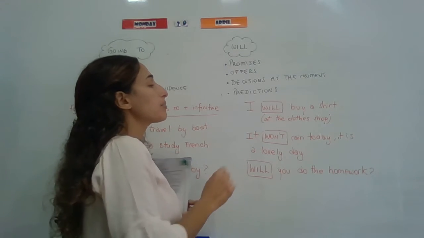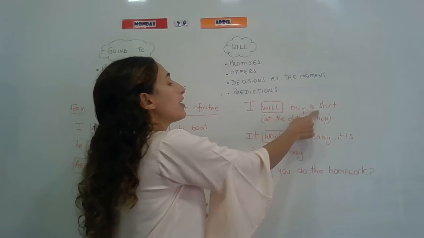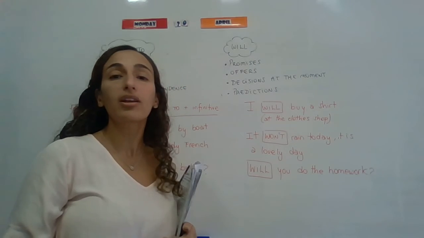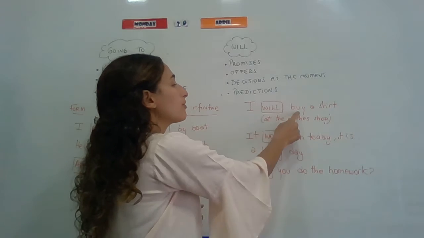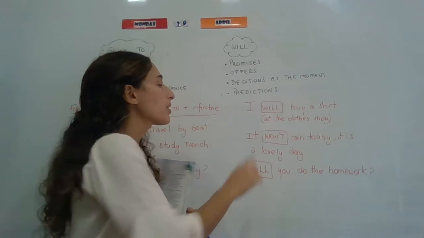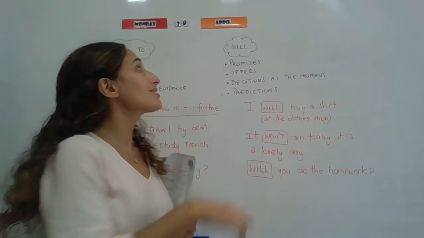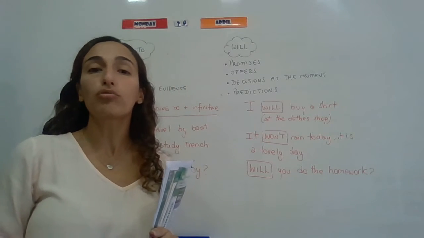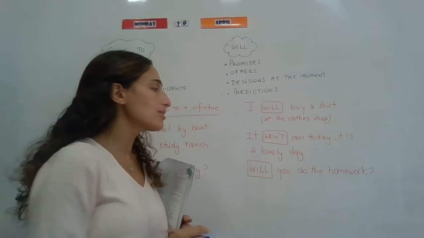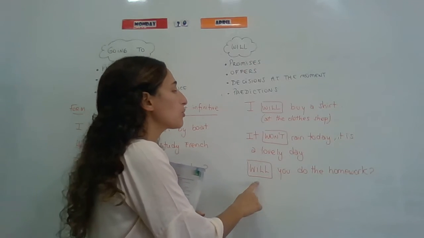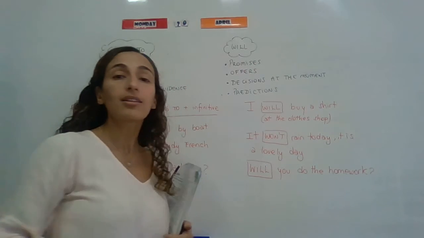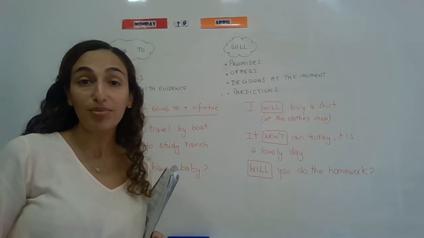So have a look at my examples. I will buy a shirt. Imagine you're at the clothes shop. We use will and the verb in the infinitive, right? It won't rain today. It is a lovely day. It's a sunny day. You say it won't rain. It's a prediction, right? And here we have got a question. Will you do the homework? Asking for a promise, maybe?